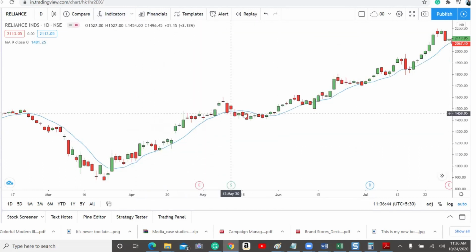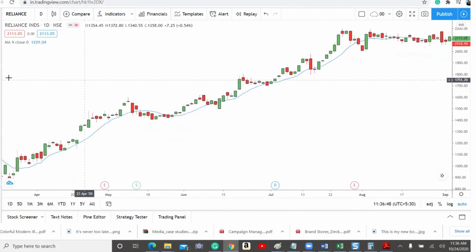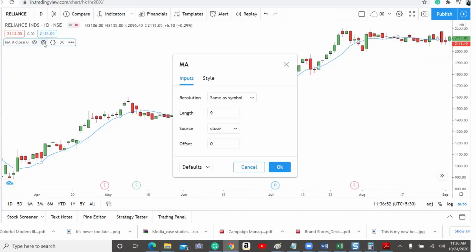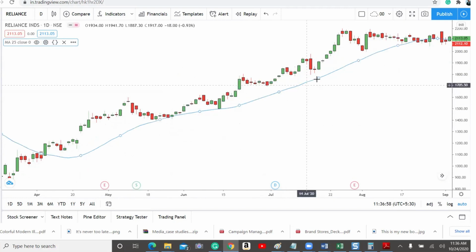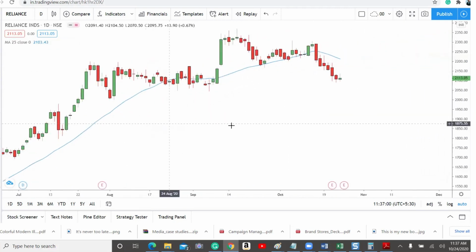See, this is a line, right? This is a simple moving average, and this is a 9-day moving average. You can change these settings. For example, if you click on settings, you can change it to 25, and then it becomes a 25-day moving average. For example, the value of the moving average on the last trading day is somewhere here, 2210. This is nothing but the average of the last 25 days' closing price.